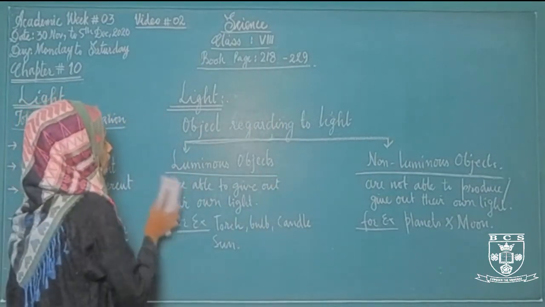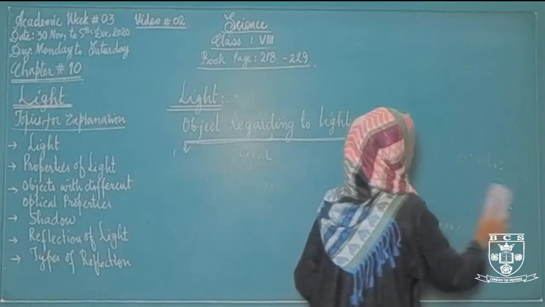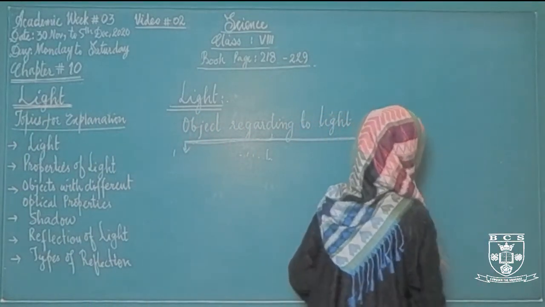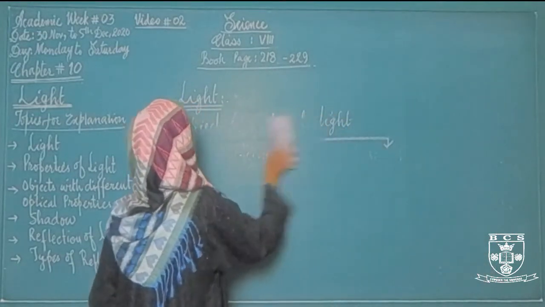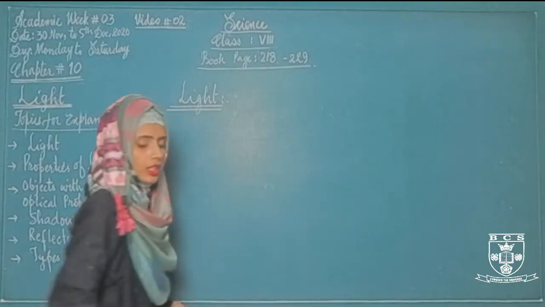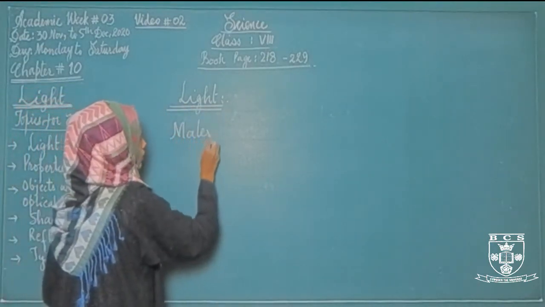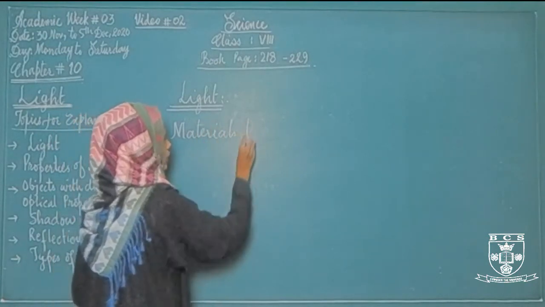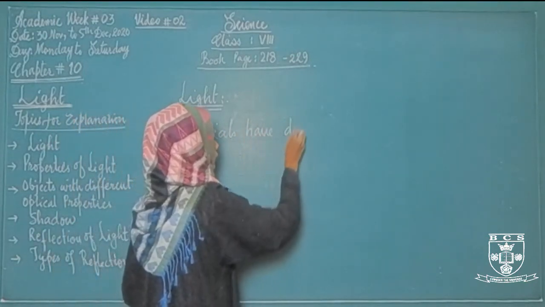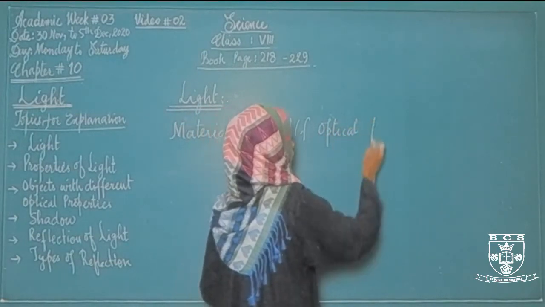We have some other materials which can absorb, radiate, reflect and transmit heat. So we can say that these are materials having different optical properties.